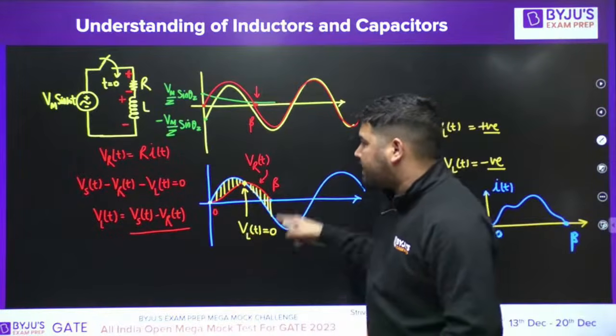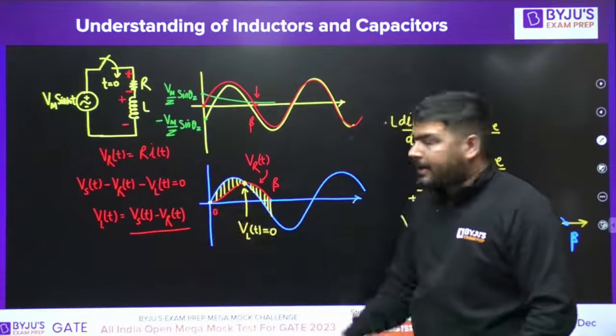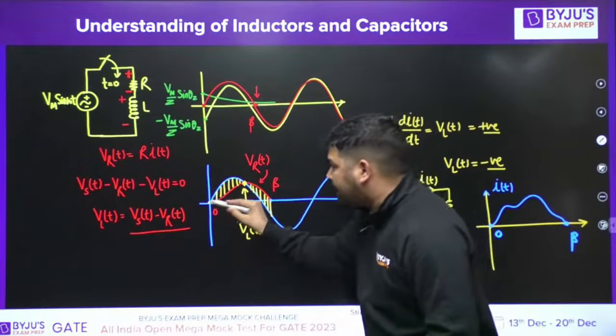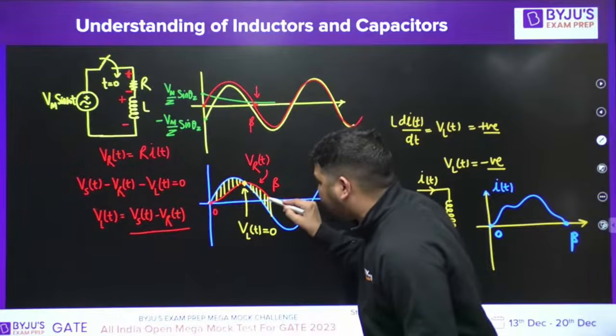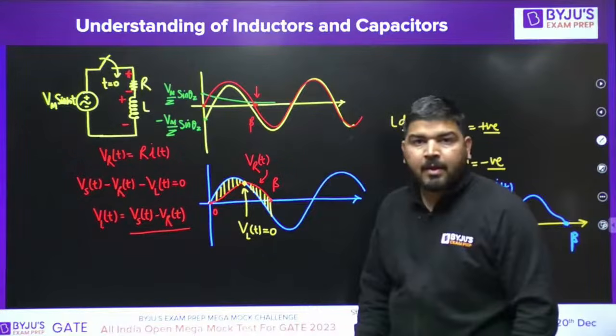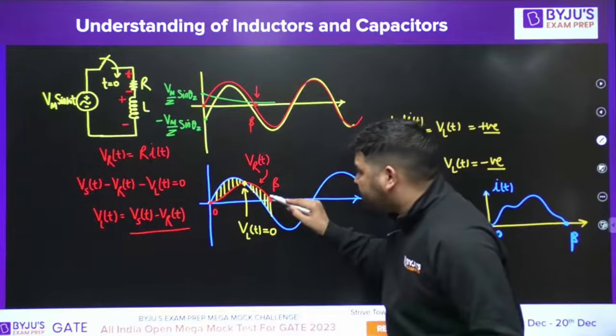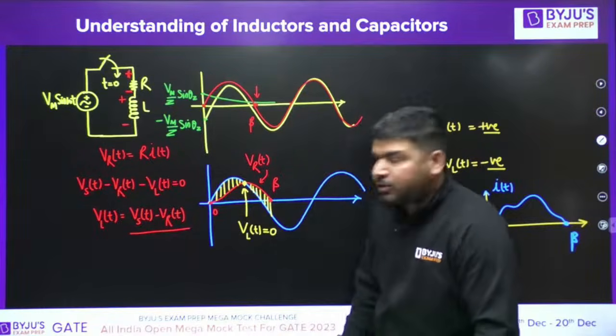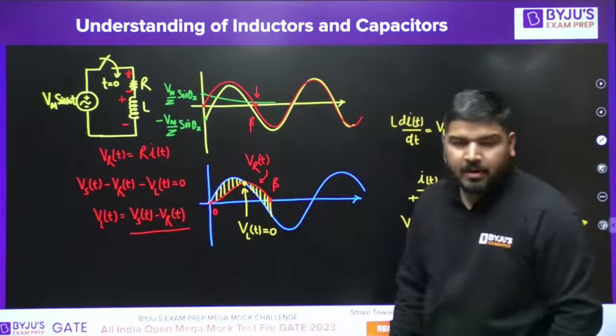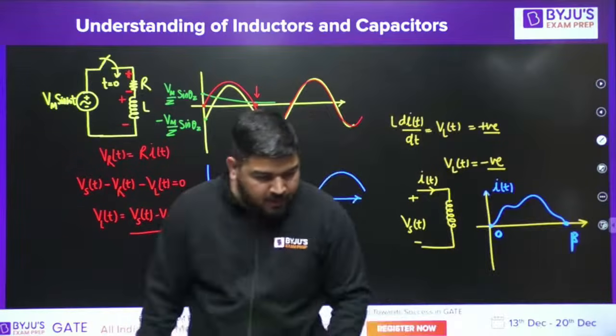The transient equation tells us many things. The transient equation is very important. This equation tells us that the current is repeating. The current started from 0 here and it will come again to 0 at this point. It means current is repeating at this point. It means whatever this positive area is, the same has to be the negative area, so that the total area becomes 0. Okay, so it's very important.